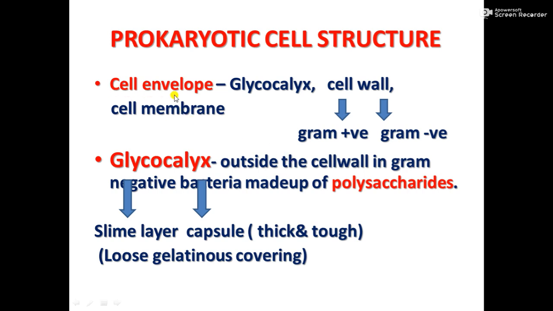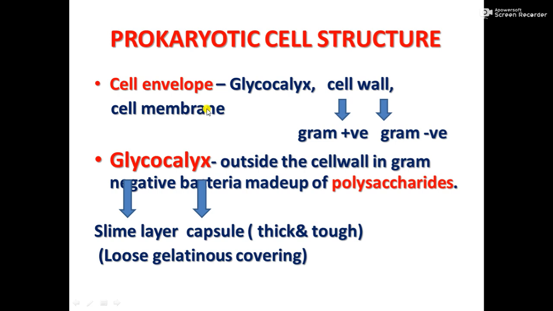The third part of the cell envelope is the cell membrane or plasma membrane. You are familiar with the cell membrane, it is just like that in eukaryotes. Eukaryotes do not have this glycocalyx and cell envelope. Plants have a cell wall, and the cell membrane is present universally in all organisms, the outer covering of the protoplasm.